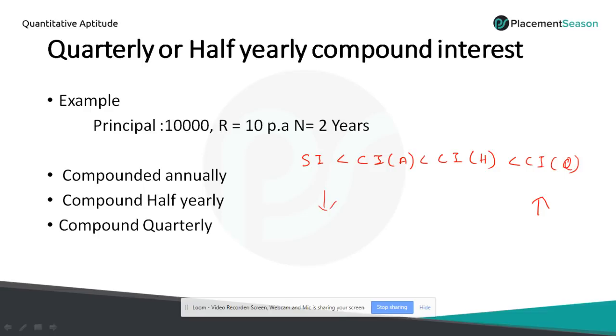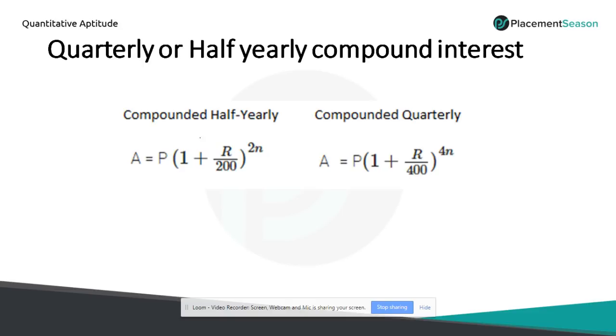So if you want to calculate compounded annually, compounded half yearly, and compounded quarterly, we suggest you use the formula method, because in the example itself we had to divide the value by 4, and this value may go to 3 or 4 decimals. So there may be a chance of making mistakes. So you can use the formula to calculate compounded half yearly and compounded quarterly.